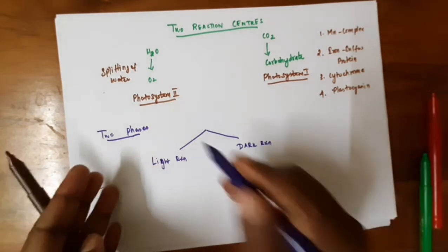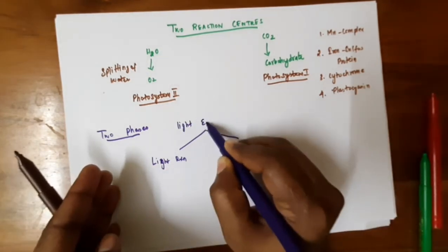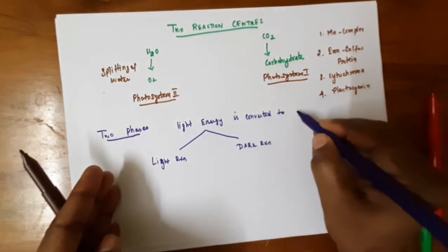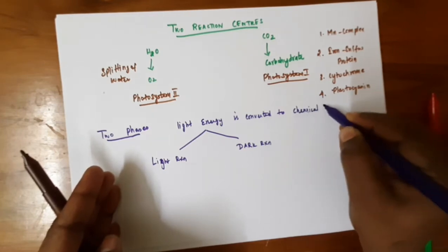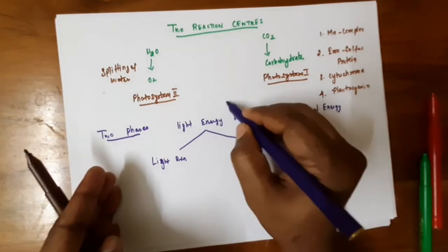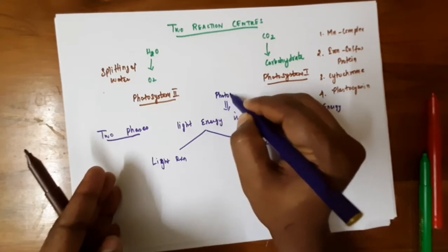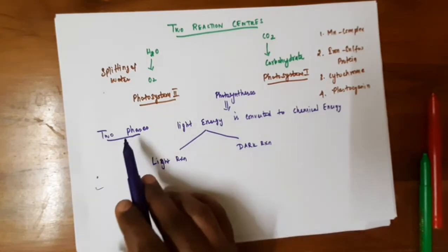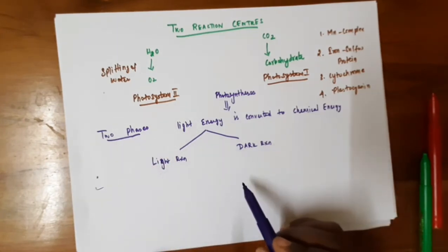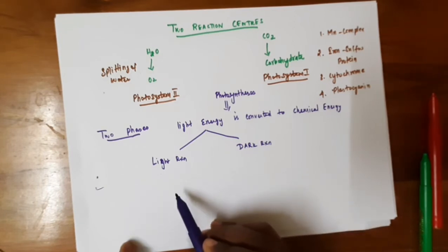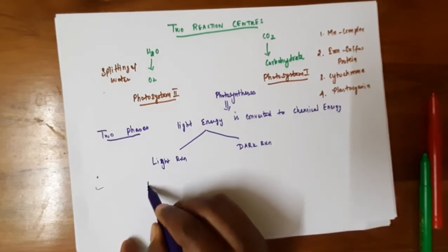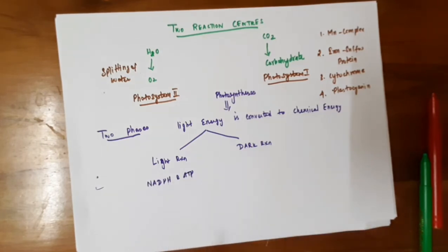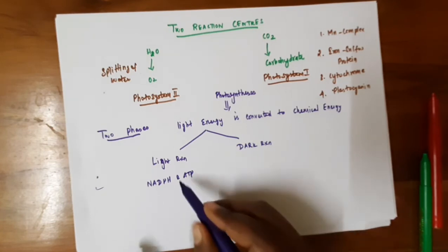Photosynthesis is simply the light energy converted to chemical energy by absorption of light. This is called simply photosynthesis. Light energy is converted to chemical energy, but it has two phases. One is a light reaction, another one is a dark reaction. In light reaction, it generates NADPH and ATP. So it is a light dependent reaction.